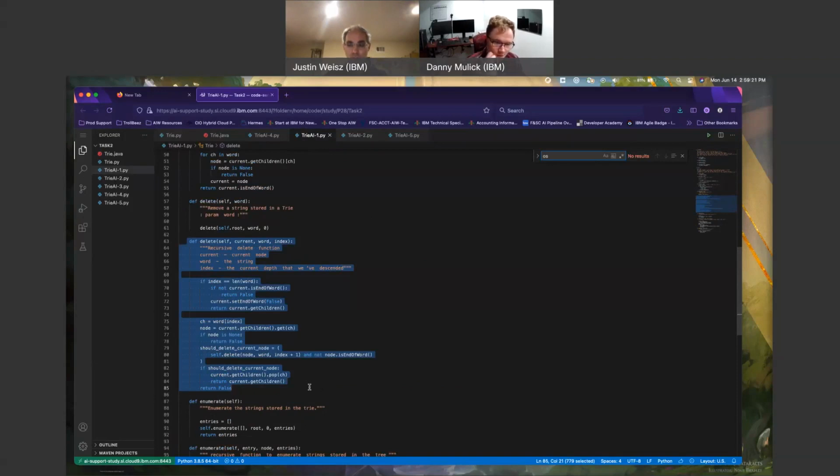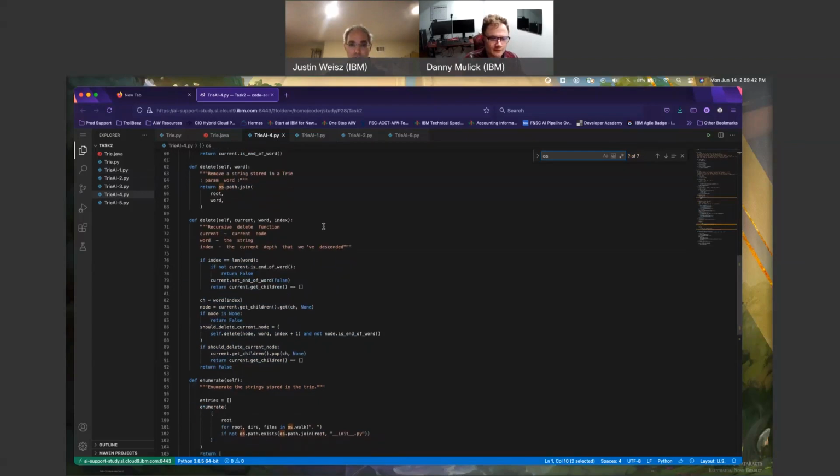set end of word false. It is still stored in the try. I'm not removing any elements from the word try. All I'm doing is setting that flag for if it's in there or not. Nice implementation, because all I have to do is do that. Return current.getChildren.